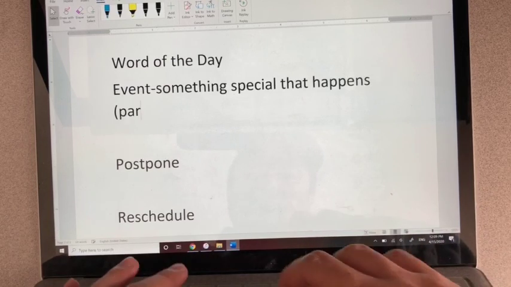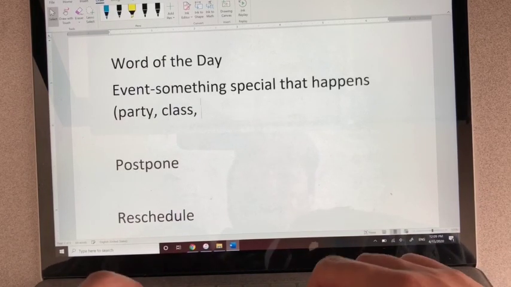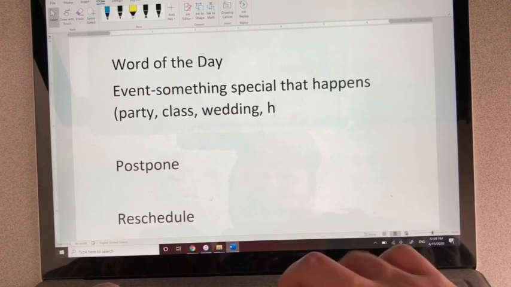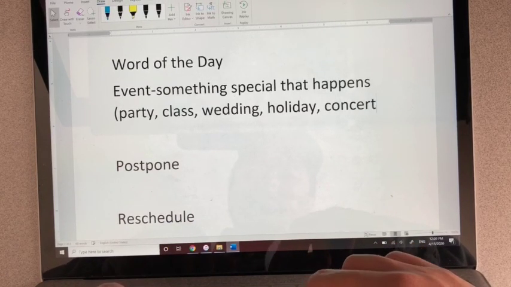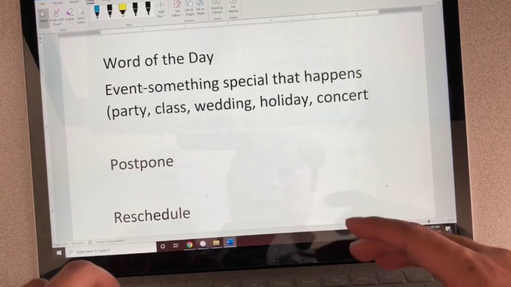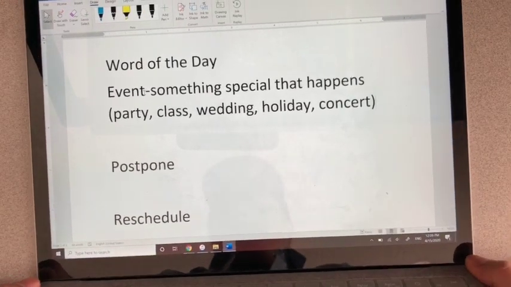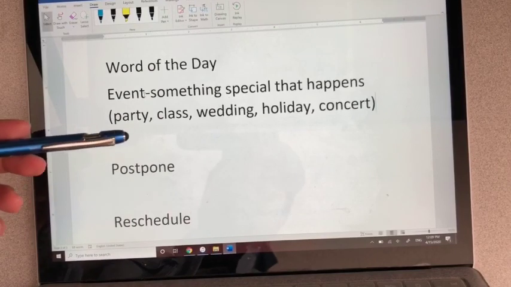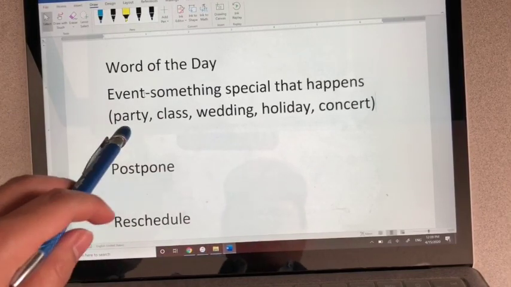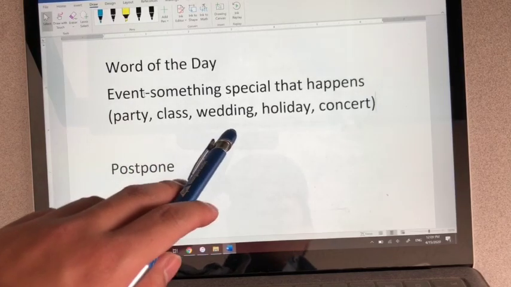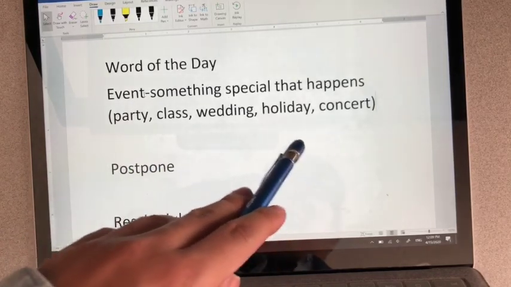It can be a party, a class, a wedding, or a holiday, or a concert. It can be anything that happens. It's usually important, so you remember it, so we call it an event. So an event can be a birthday party or a wedding or a concert.